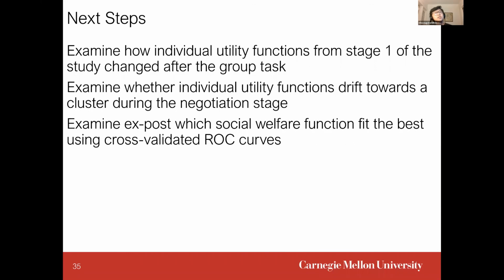Some additional analysis that we want to conduct includes examining how individual utility functions from their individual surveys change throughout the group negotiation task. We also want to examine whether individual utility functions drifted towards a particular cluster that we clustered individuals in during the second stage of the study. And finally, we want to examine ex post which social welfare functions fit best using cross-weighted RLC curves.